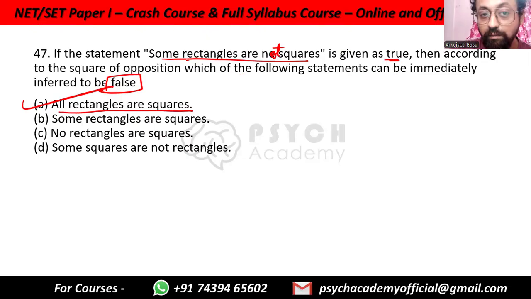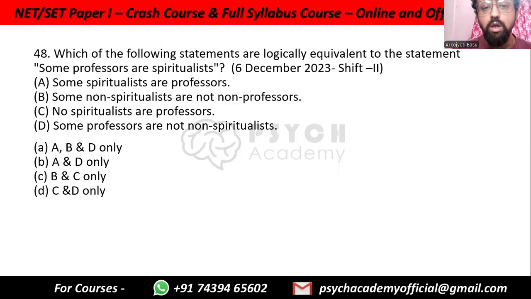The statement is about a rectangle, not a square, so we cannot make that inference yet. Which of the following statements are logically equivalent to the statement "Some professors are spiritualists"? First, you need to understand that this is a positive statement, an I kind of statement. Whenever you see "no spiritualists are professors", the quantifier is not matching, so this cannot be the answer.